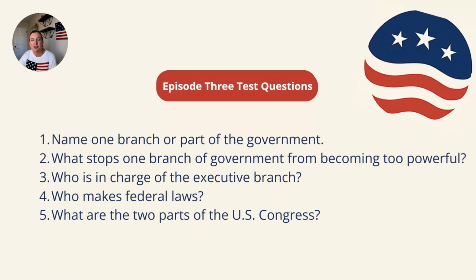Who is in charge of the executive branch? That's the president. Who makes federal laws? That is our legislative branch, also known as Congress. And what are the 2 parts of U.S. Congress? We have the Senate and the House of Representatives.